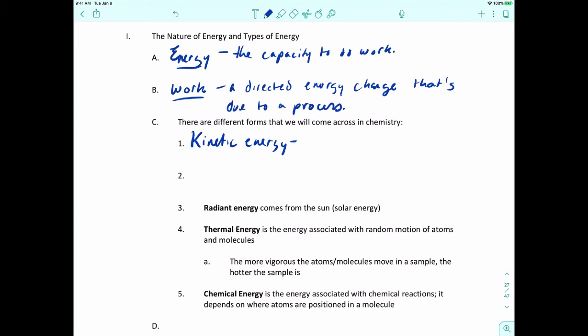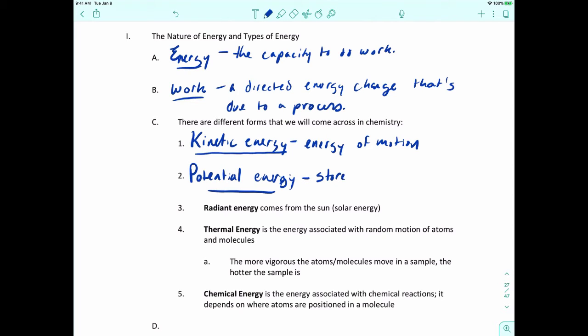Kinetic energy, we said, is the energy of motion. We looked at kinetic energy in terms of gases, and we looked at the ideal gas. We looked at the kinetic molecular theory as a way to show that. Another form is potential energy. Potential energy is stored energy, or in other words, energy available because of an object's position.